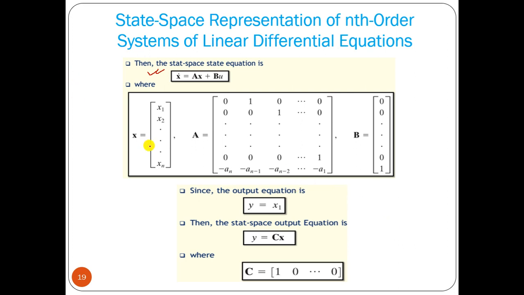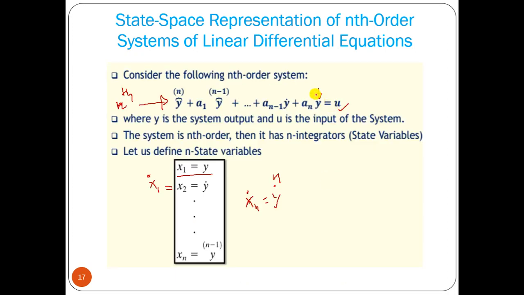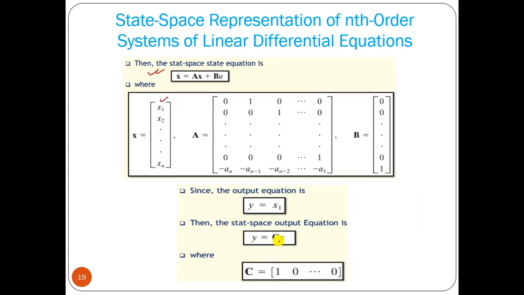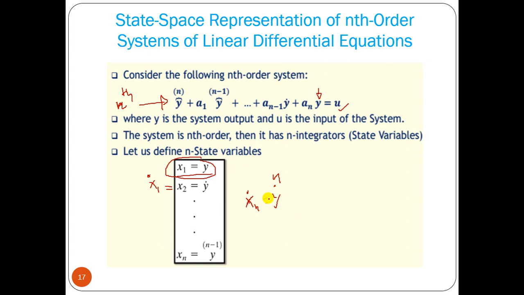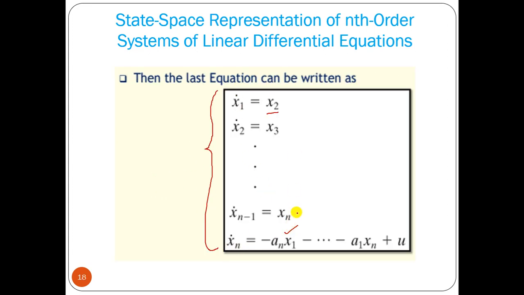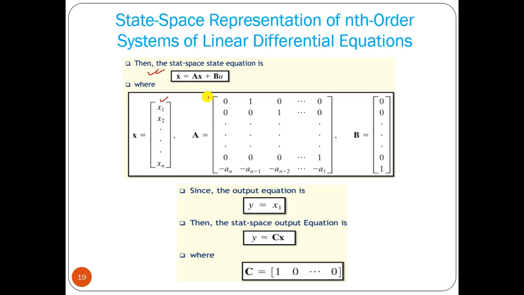So x is the state variable, A is the system matrix, and B is the input matrix. Then y equal to x1, so y equal to Cx. Here y equals x1 only, so we can write y equal to Cx. The C value we take as 1 for x1 and the other values are 0. So from an nth order differential equation we can find n first order differential equations, and then we can find the state space model very easily.